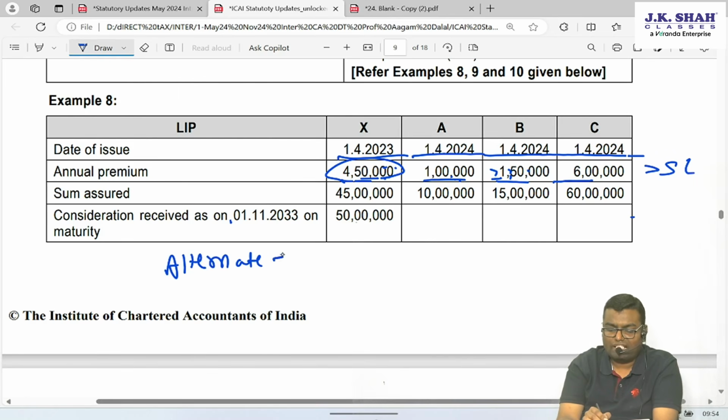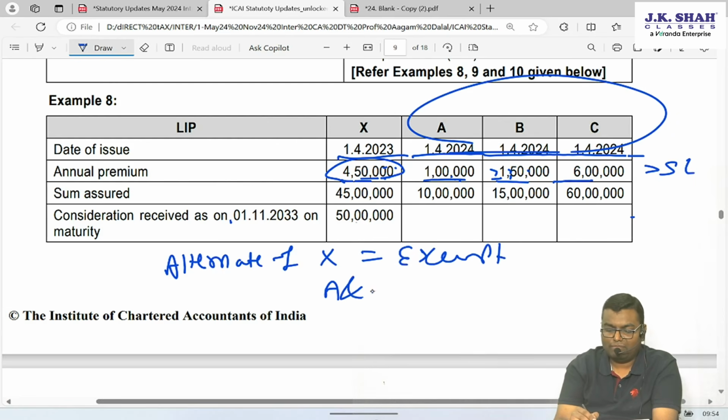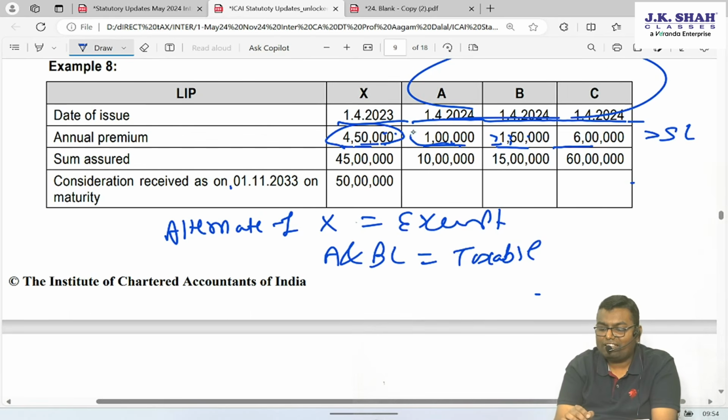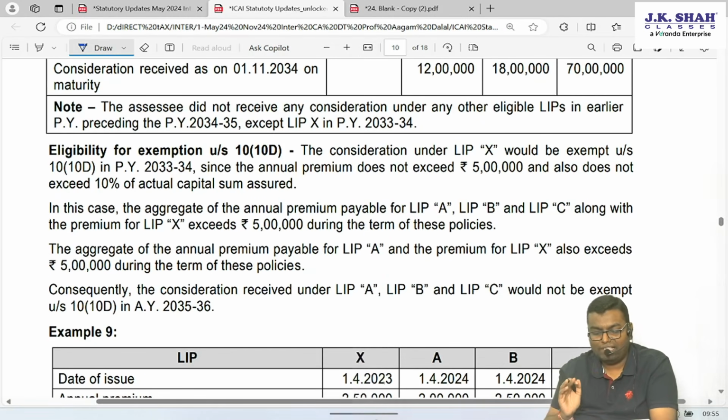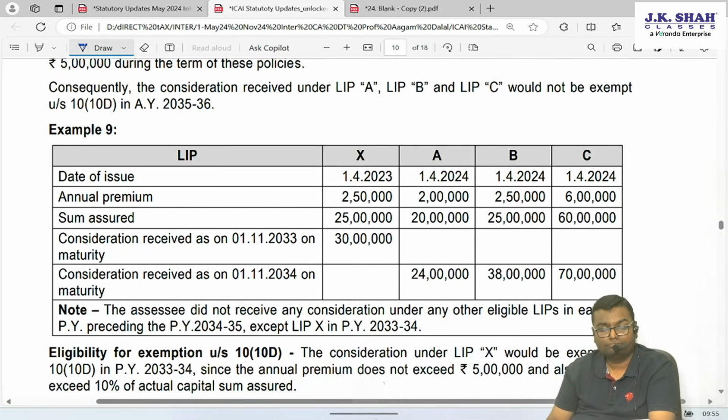So alternate number 1, which says that policy X is exempt, but then these 3 policies will be what? Taxable. A, B, C will be taxable. What other option do I have? I can say that policy A and B are exempt, because the total of that is 250 only, less than or equal to 5 lakh. But if I add this 450, then total will be more than 5 lakh. So this A and B combo is also good. A and B exempt, but then X and C will be what? Taxable. So either A, B, C will be taxable, or only X and C will be taxable. Are you understanding my point, people? Okay. Then example number 9.